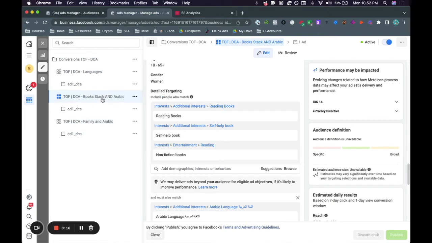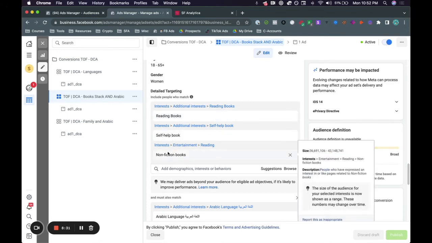Again, going back, we literally looked at the sheet that the client provided us and told us the clients are interested in XYZ. One of the things was that their clients are actually interested in people that love to read books. So we went ahead and targeted people that love reading books. We targeted people that love self-help books. We also targeted people that are interested in nonfiction books. Now, again, this is very broad, and this is not going to guarantee us that we reach Arabs or Muslims.